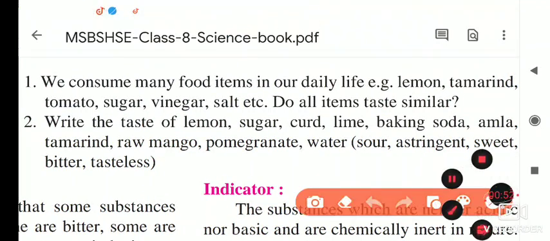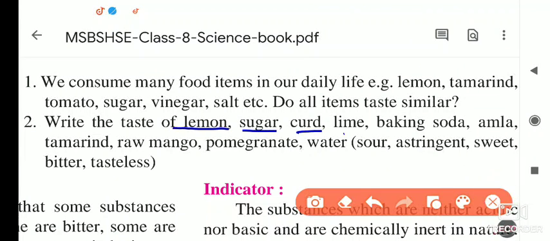Lemon is sour, sugar is sweet, curd is sour. Then baking soda, how does it taste, you have to write. Amla, tamarind, raw mango. After ripening, the mango's taste is sweet, but raw mango is sour in taste.